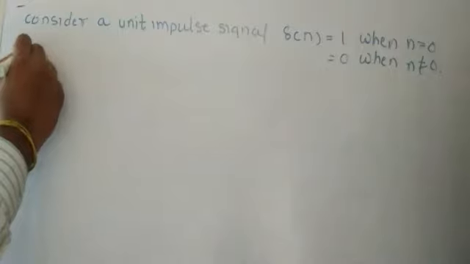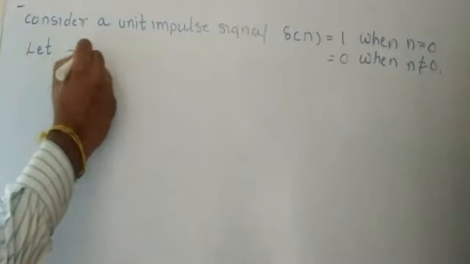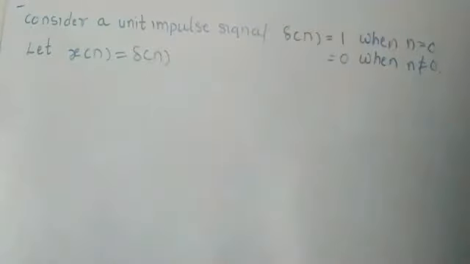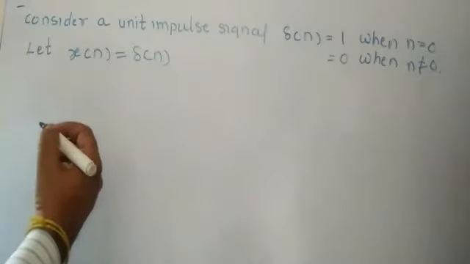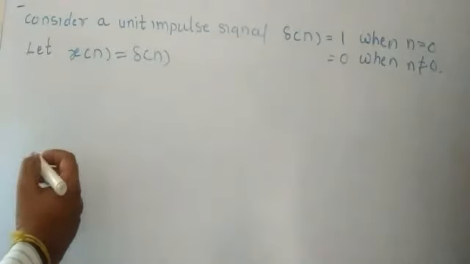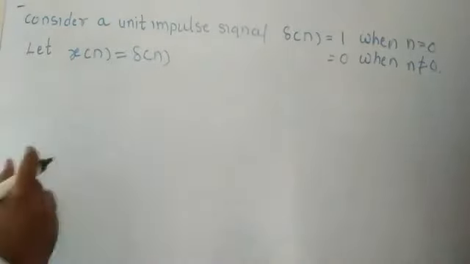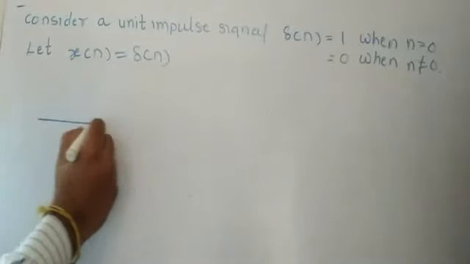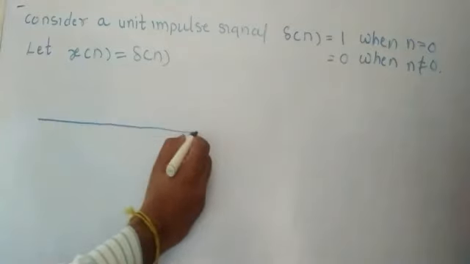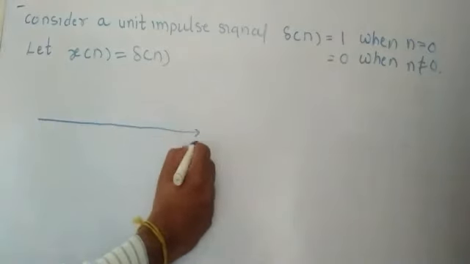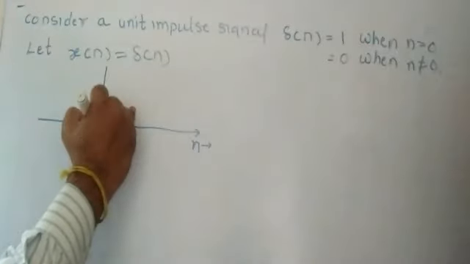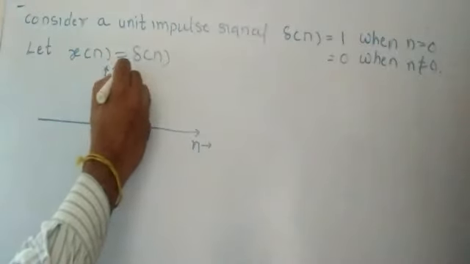Now let x of n be nothing but del of n. Now we draw this unit impulse signal over our coordinate system. So for that, I draw a graph. Graphical representation point of view. Here on x-axis I write n, and on y-axis I write x of n.